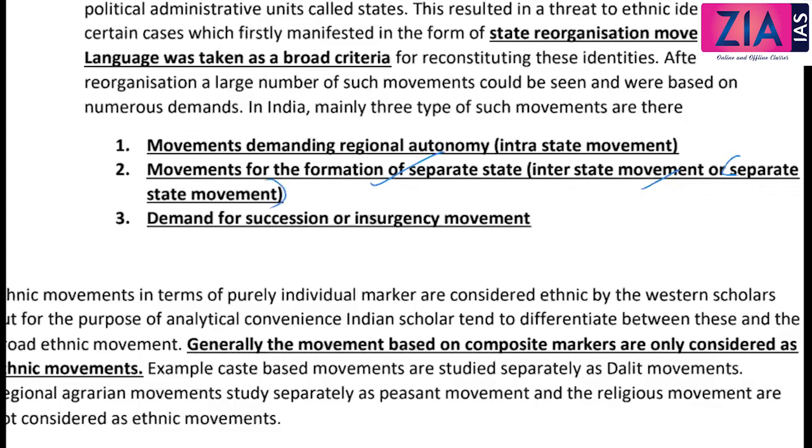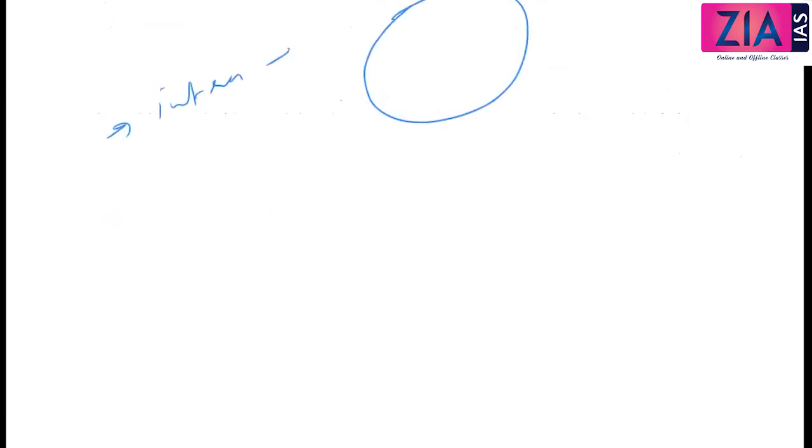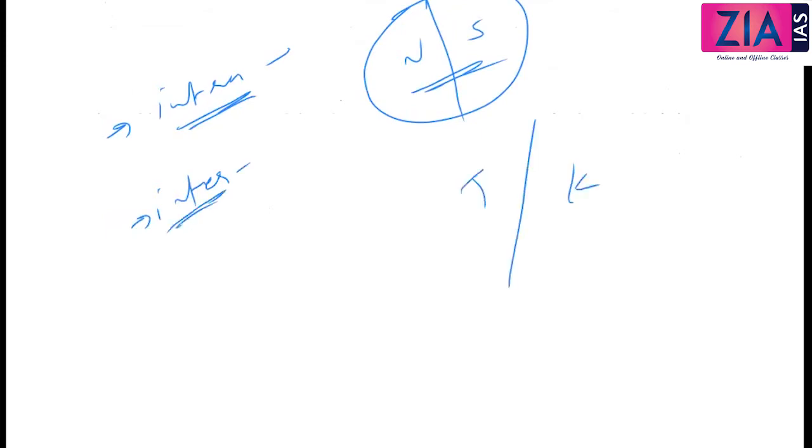Now this is what we also discuss when we discuss regionalism. There are three types of regionalism. Intra-state regionalism means within the state, for example north versus south within a state, UP or any state. Then interstate regionalism means between states, like Kerala and Tamil Nadu, or North India versus South India.